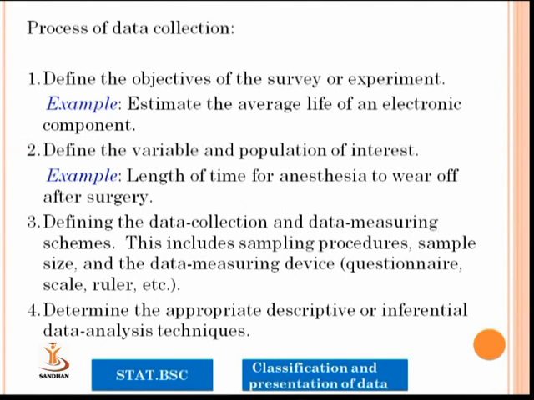Process of data collection, as we have already seen in many examples earlier: define the objectives of the survey or experiment, for example, estimate the average life of electronic components like bulbs and tubes. Define the variable and the population of interest.